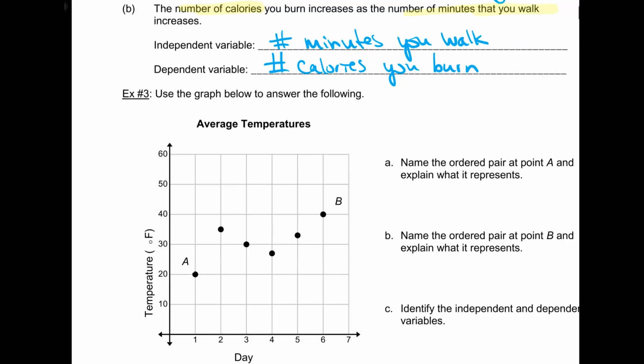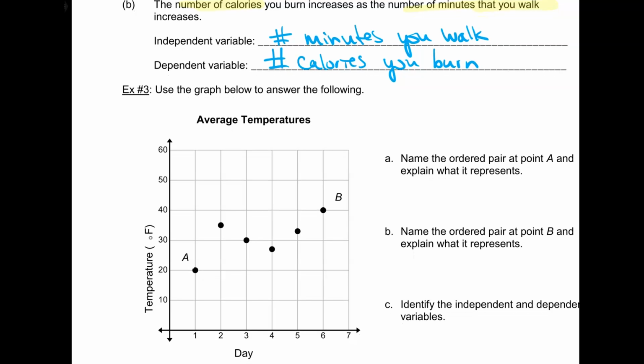All right, so let's use this graph below to answer the following. Name the ordered pair at point A and explain what it represents. Should I just go down the list? Yeah, let's start at the bottom. Miranda Frank, what is A? Name the ordered pair and then explain what it means. A is 1, 20. Yep, 1 comma 20. And what does it represent? Close. On day 1, because remember, the x is my day. On day 1, it means the average temperature is 20 degrees Fahrenheit.